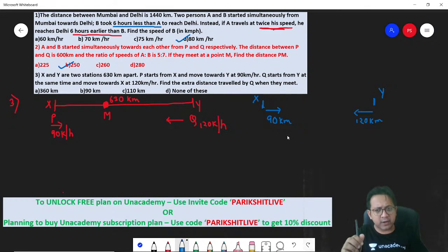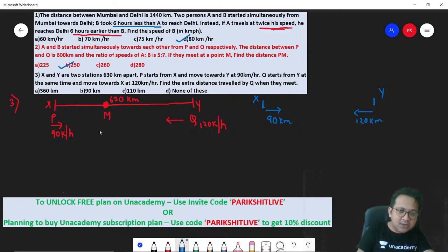In other words, if you are able to visualize, X is traveling 90 kilometers per hour, Y is traveling 120 kilometers per hour, and they are moving towards each other. So can I say 120 plus 90, the distance between them is reducing by 210 kilometers per hour. So to reduce a total distance of 630, remember whenever they meet, they got to cover a total distance of 630 kilometers. Correct? Think about it again.